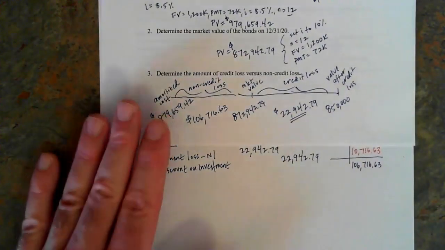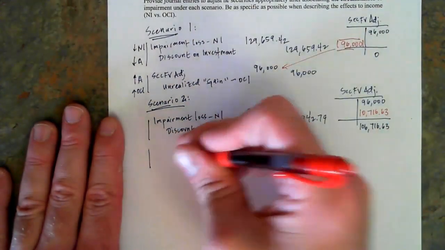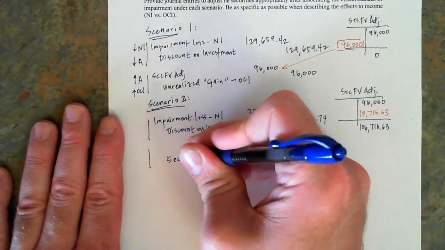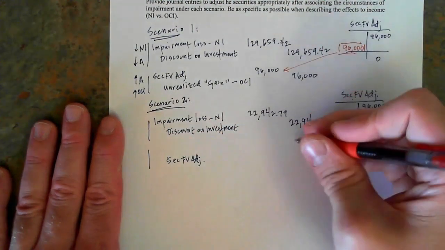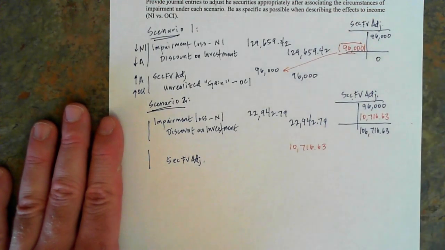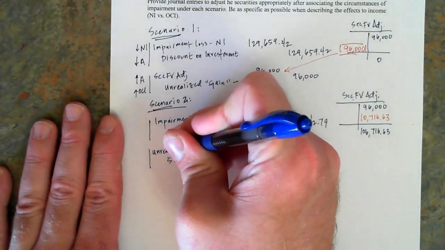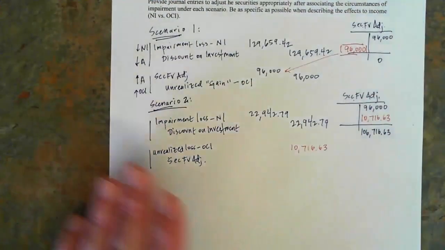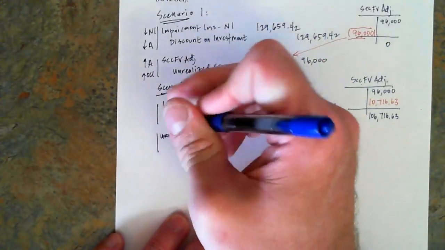But remember, that's the journal entry. That's the unrealized loss that we're going to record for this period. So we have a credit to the security fair value adjustment account, and that is $10,716.63. And we are going to have an unrealized loss just like we normally would to OCI, and that would be for, I'm sorry, I mislabeled it, which it's actually very important to label it correctly.